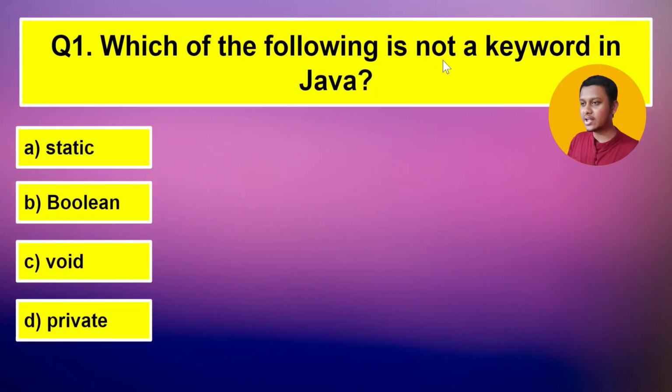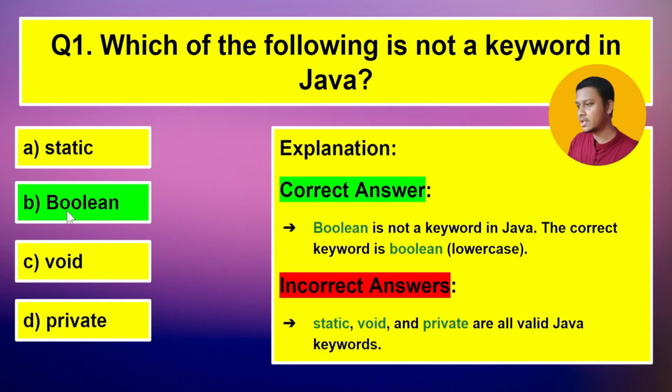Which of the following is not a keyword in Java? Static, Boolean, void, and private. So the correct answer is Boolean. You can see in the explanation that Boolean is not a keyword in Java. The correct keyword is boolean with lowercase. So static, void, and private all are valid keywords in Java.